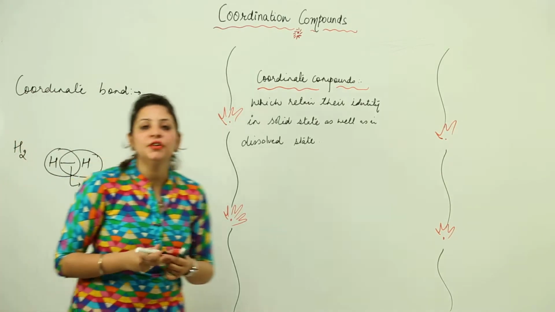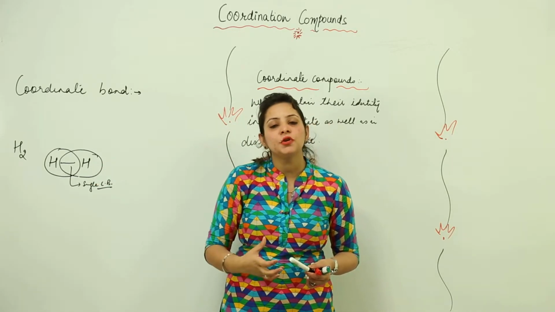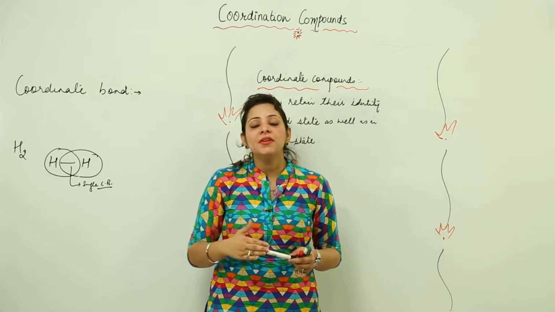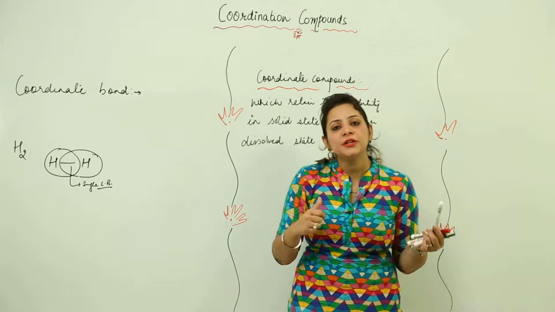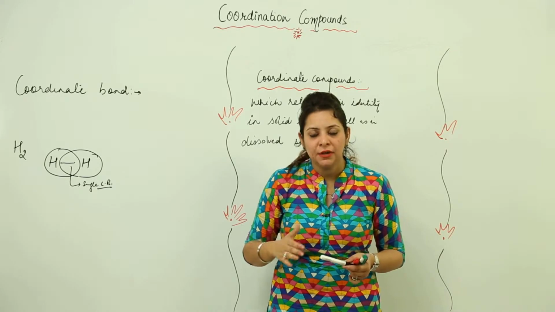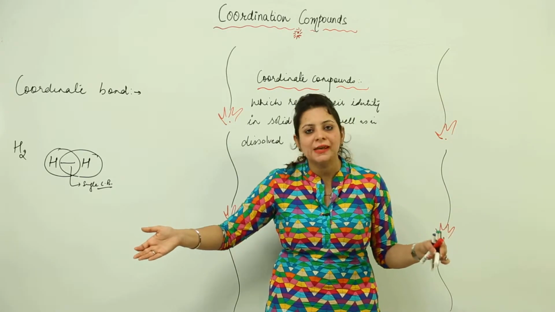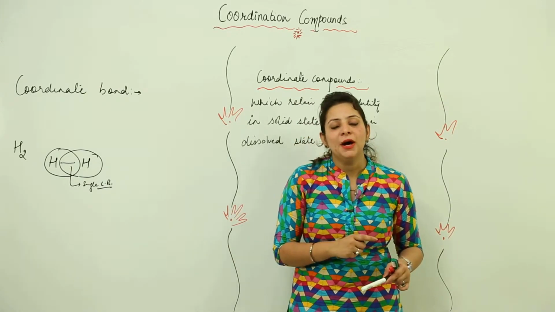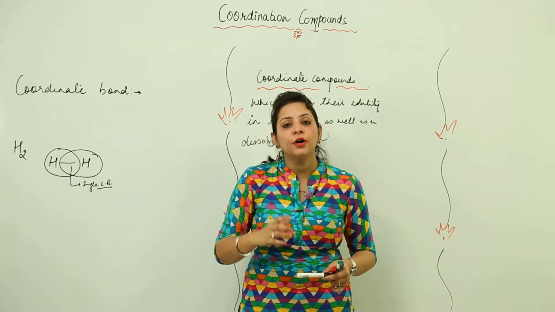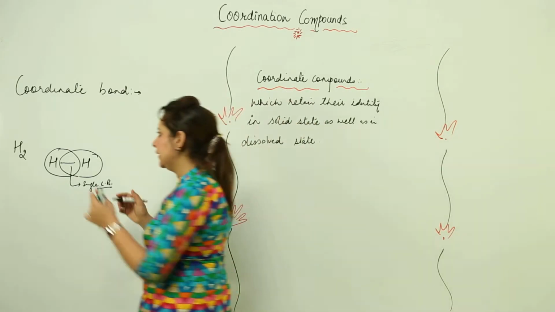The same thing happens with the double covalent bond, 2 electrons from this atom, 2 electrons from this atom. Same with the triple bond, 3 electrons from this atom and 3 electrons from this atom. So that means whenever there is a formation of covalent bond, there is mutual sharing of electrons, and the number of electrons which an atom contributes is always the same. Suppose if this hydrogen is contributing 1, this hydrogen is also going to contribute the same. But in coordinate compounds, what we actually observe is that the contribution for the complete shared pair is actually only through one atom. Like I will explain to you.